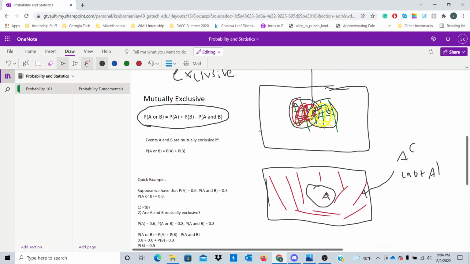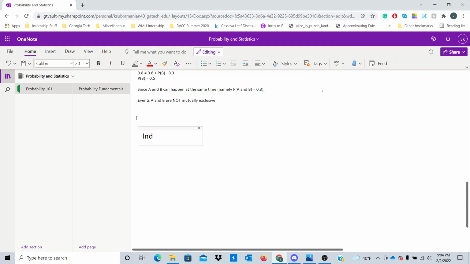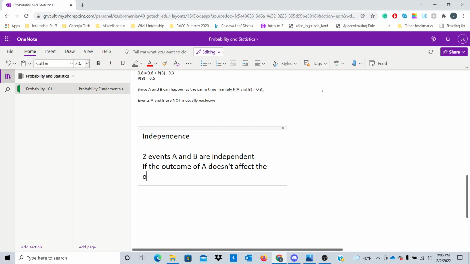All right. The next concept we're going to talk about is independence, right? And now that you think about it, in your daily life, you have actually witnessed independent events. So here's a colloquial definition of independence. Two events, A and B, are independent if the outcome of A doesn't affect the outcome of B, right?